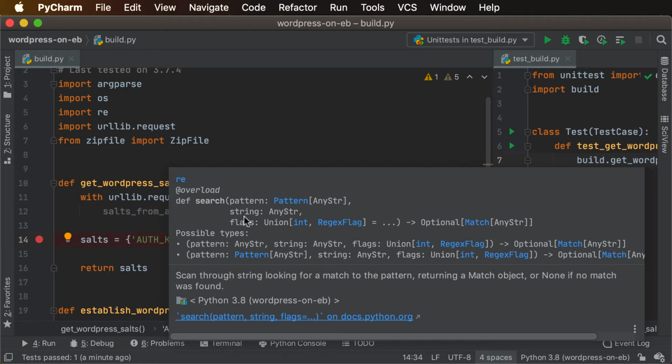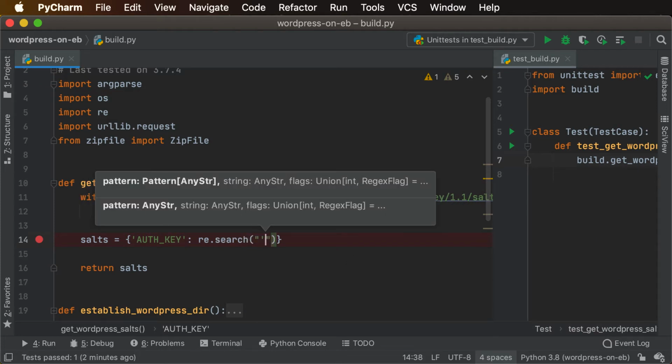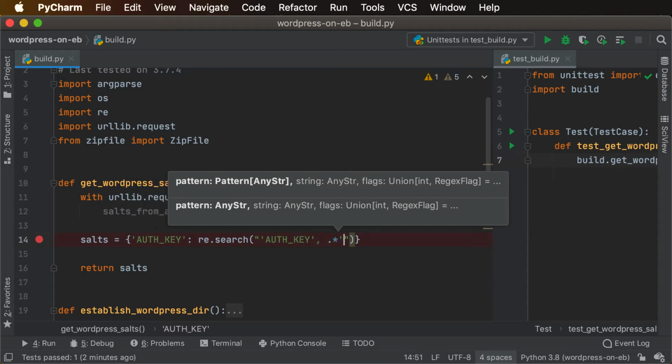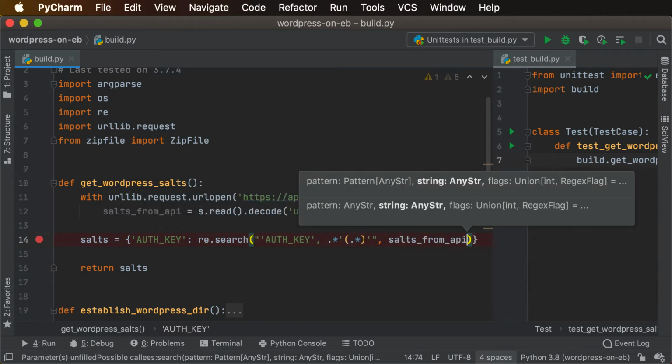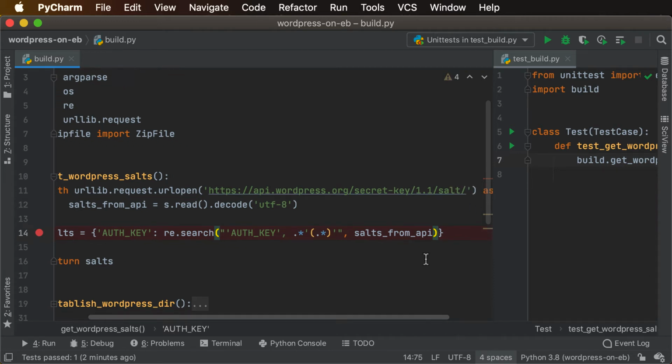So we got the pattern and then the string that I'm looking for, right? So the pattern we're looking for is the auth key, in the salts that we got back from the API. And then this will be the first group of results.